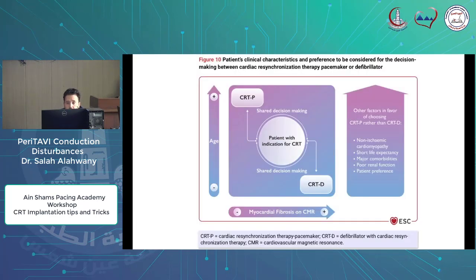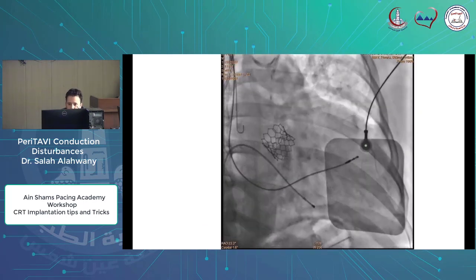And our choice was for this patient CRTB, not CRTD, because of many factors in favor of choosing CRTB. He was a non-ischemic cardiomyopathy patient with major comorbidity, poor renal function, an end-stage renal disease patient, and advanced age. So our choice and shared decision-making was for CRTB. I will show the procedure now.